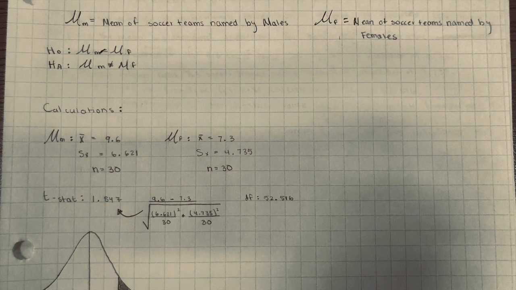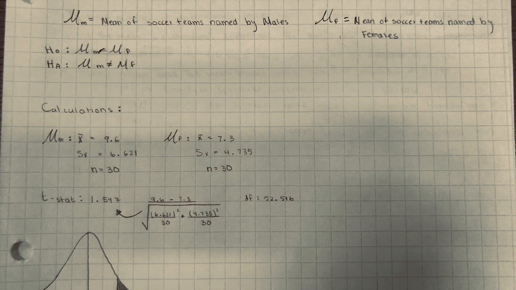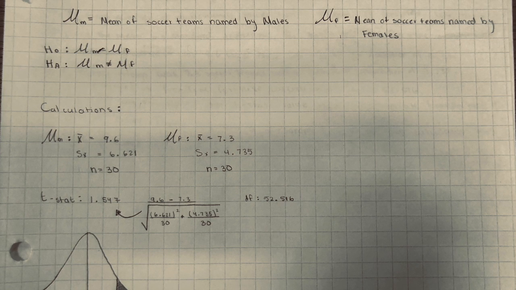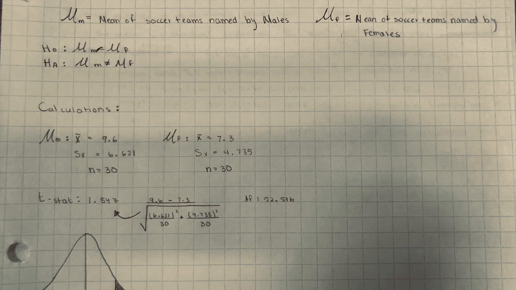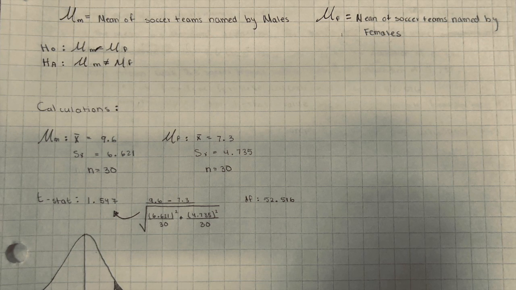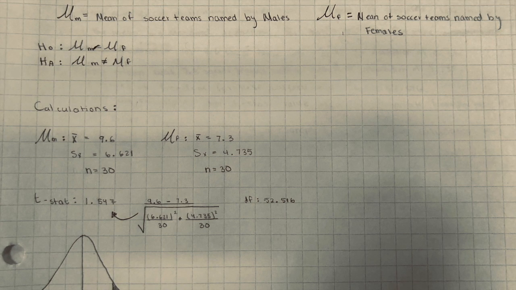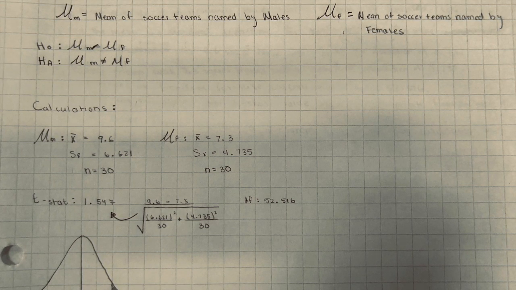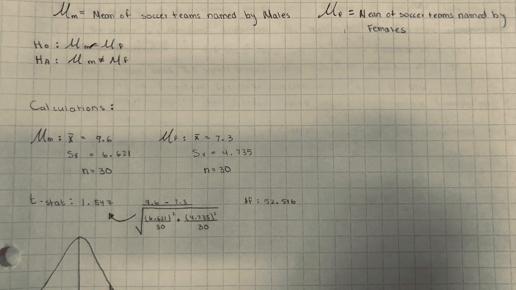To begin our calculations, we first set up our hypothesis test. Our null hypothesis was as follows. The mean number of professional soccer teams named by males is equal to the mean number of professional soccer teams named by females. Therefore, our alternate hypothesis was the mean number of professional soccer teams named by males is not equivalent to the mean number of professional soccer teams named by females.